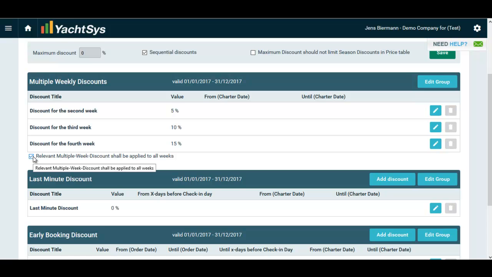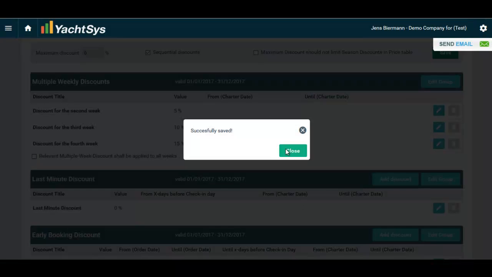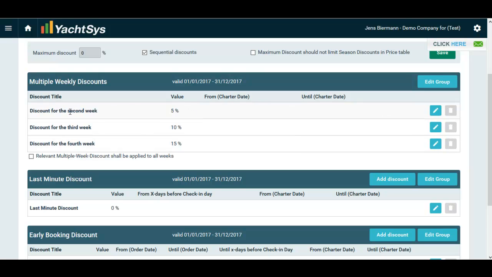With this checkbox here in front of relevant multiple week discount shall be applied to all weeks, you set up if the discount should be applied in case of the second week discount for both weeks together, or if you uncheck this box, then the discount would be applied only for the second week and you would sell the first week for the full charter price.